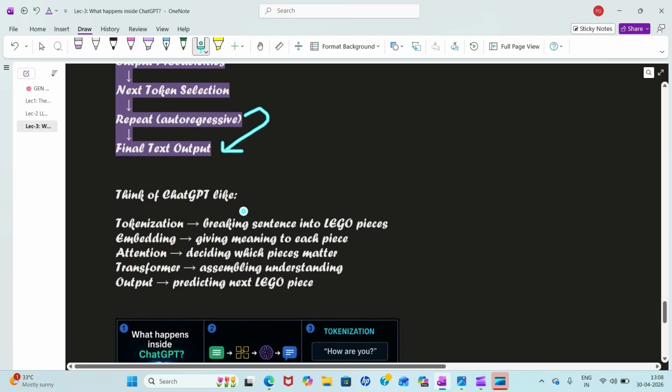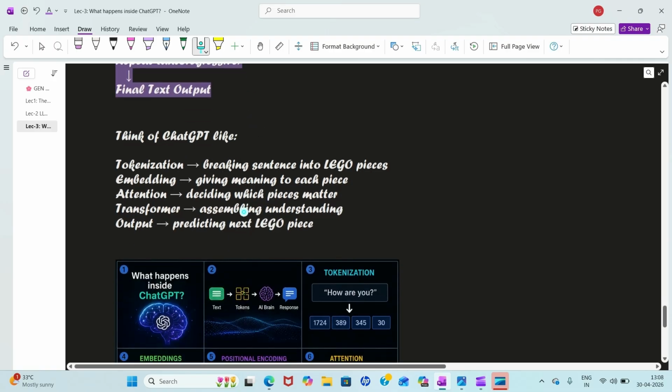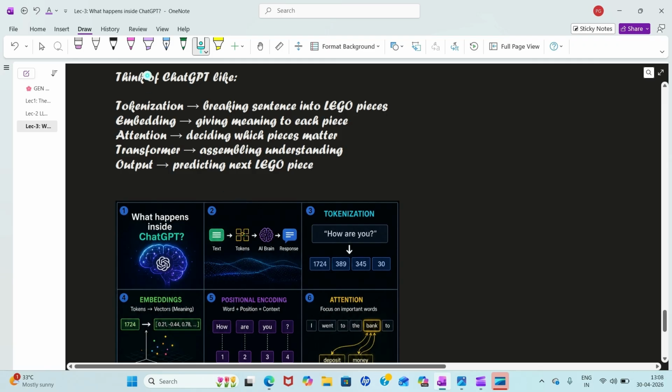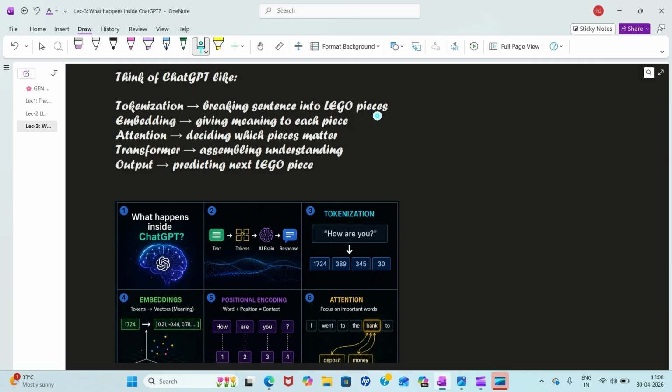So if you are still confused and you want any real life analogy, okay, I have made one. Tokenization is similar to breaking a sentence into Lego pieces. Lego, you have played that game. Embedding, giving meaning to each piece. Attention, deciding which piece matters. Transformer, assembling, understanding. Output, predicting the next Lego piece.